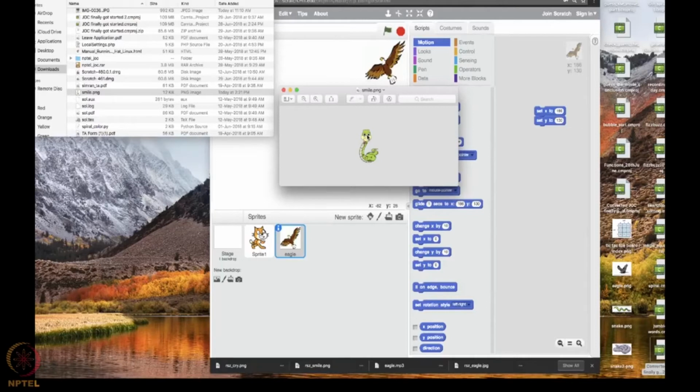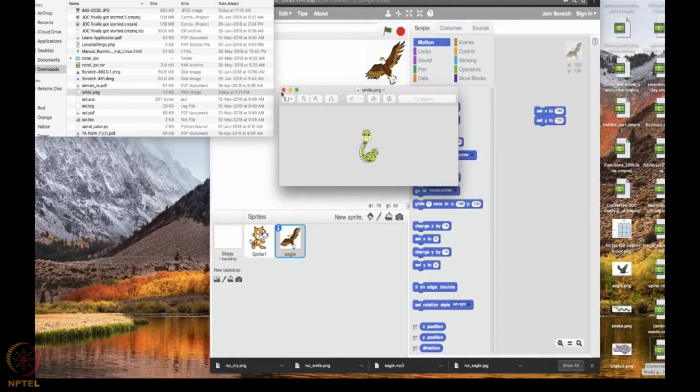We'll have another image of a crying snake and we'll let that particular snake appear when the eagle catches this snake. And this snake would be hidden. That is what we are going to do. It will be clear as the program proceeds. If you don't clearly understand what I am telling now, it will be clear. Don't worry. Please observe it.